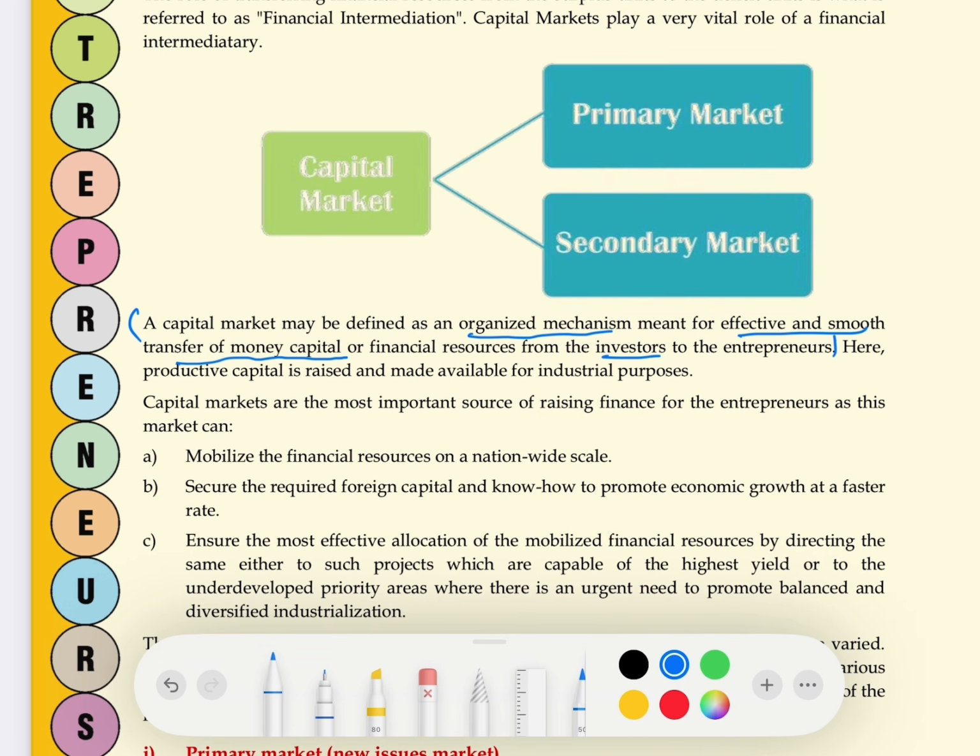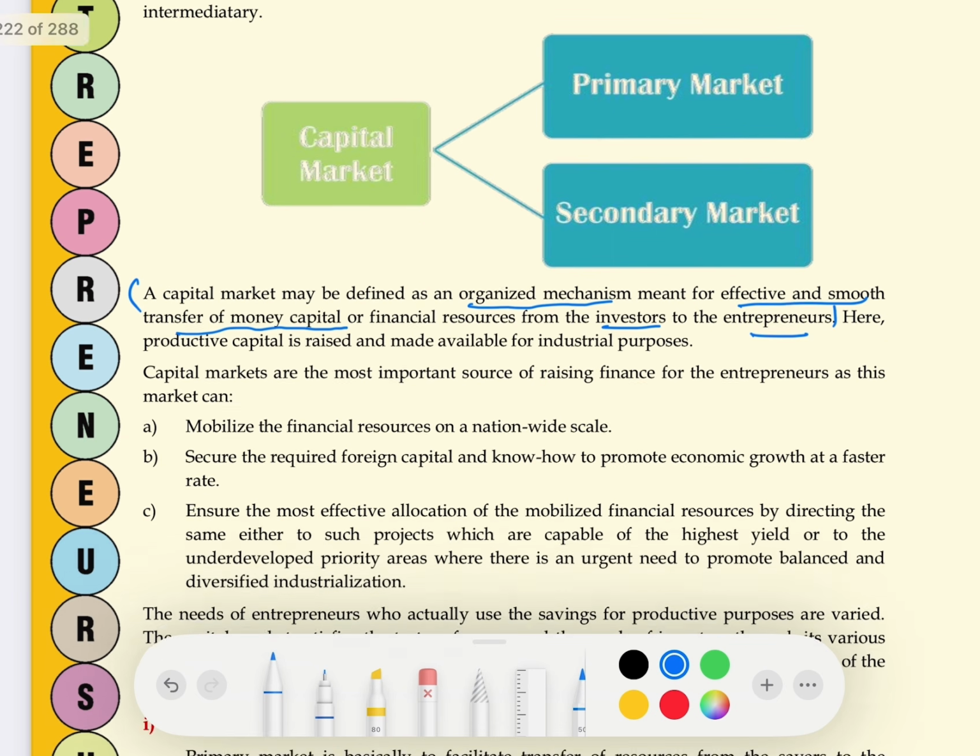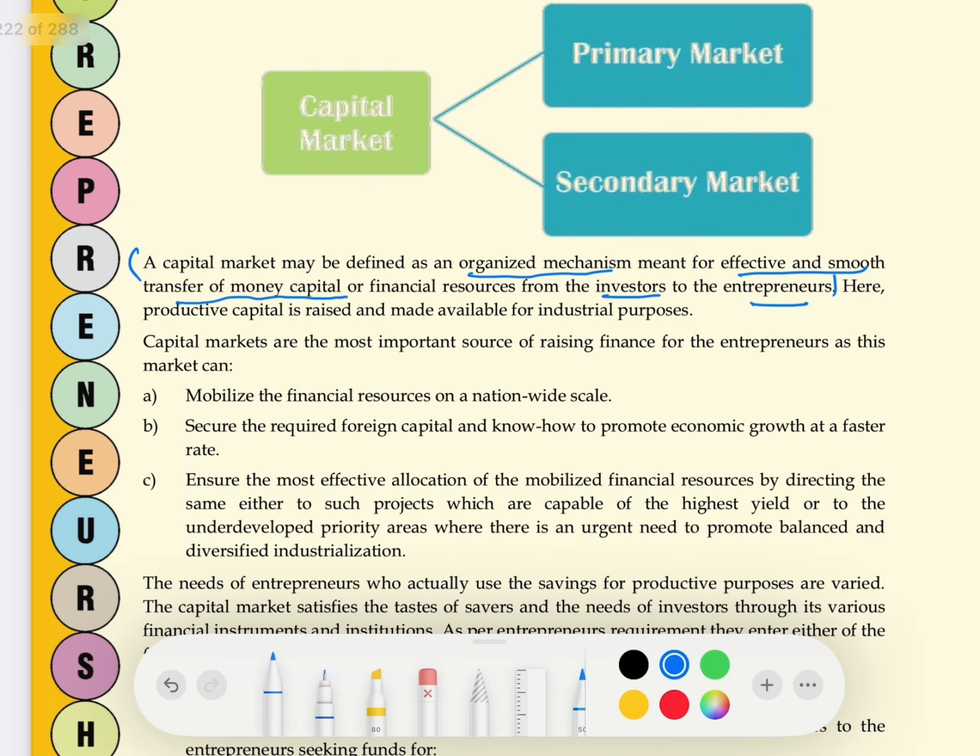From investor to entrepreneur. Investor is the deficit unit, entrepreneur is the surplus unit. There are three most important reasons why capital market is the most important source of raising finance. If you get a question like importance of capital market, or significance of capital market, or why capital market is an important source of raising finance, there are three reasons.